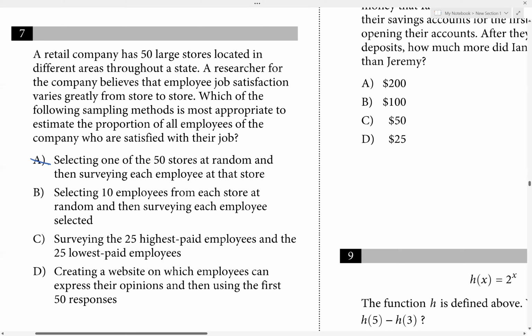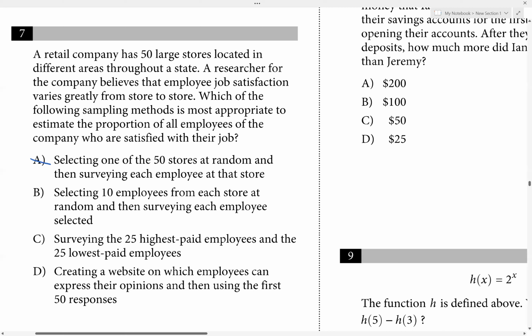B says selecting 10 employees from each store at random and then survey each employee selected. This is actually a good method to use because we're selecting from each store, and from each store, we're randomly selecting 10 people, right? So it's a random selection, and we're selecting from each store. And then this will represent all the employees because we have somebody from each store, right? 10 people from each store. So that's good. Okay, so let's look at C and D just to make sure.